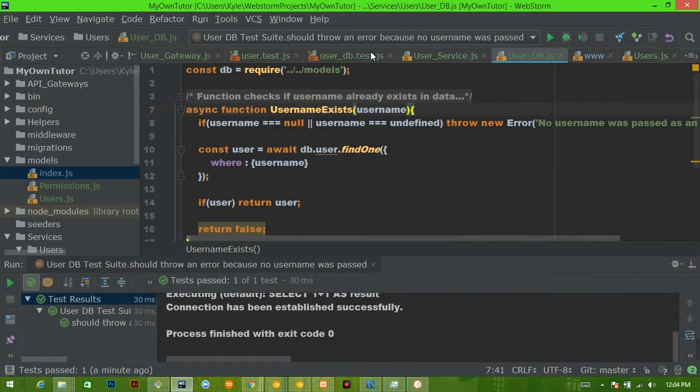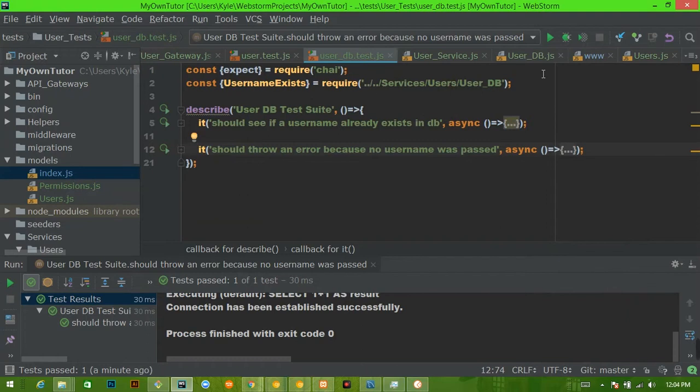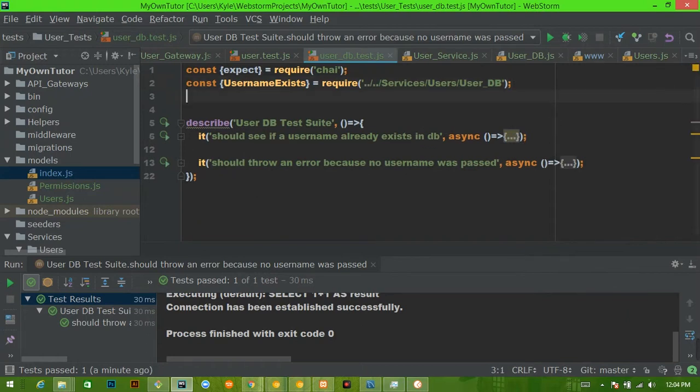Okay, so in user DB.test, we're now going to have to include our DB. So we are going to say const DB equals require models. All right, so we're going to write a test here, and we're going to say it should